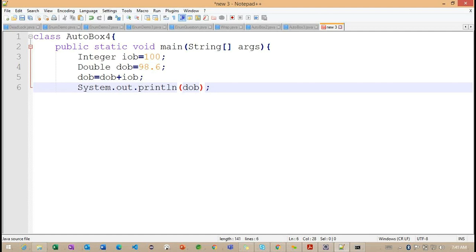After conversion, whatever value we are going to get from this particular expression, the value will be converted into the double data type, and whatever format we have for the double data type, that format is going to be printed. Now you can see if I'm going to print this particular DOB after the expression.